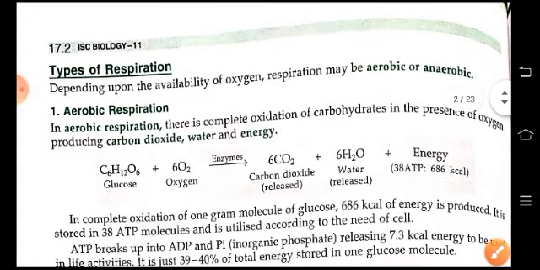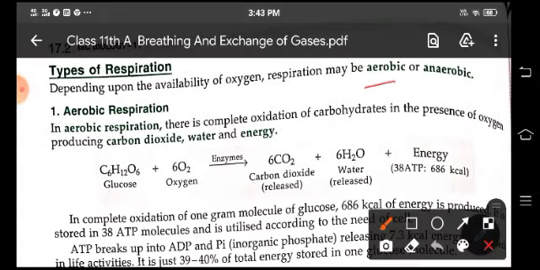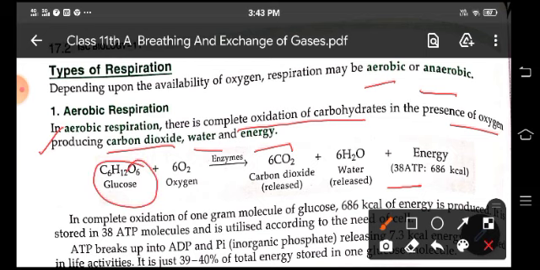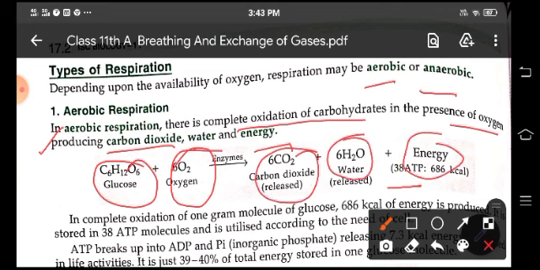Now there are two types of respiration, aerobic and anaerobic respiration. In aerobic respiration, there is complete oxidation of carbohydrate in the presence of oxygen, and the products are carbon dioxide, water and energy, which is 38 ATP. So this is glucose. In the presence of oxygen, it gives carbon dioxide, water and energy.